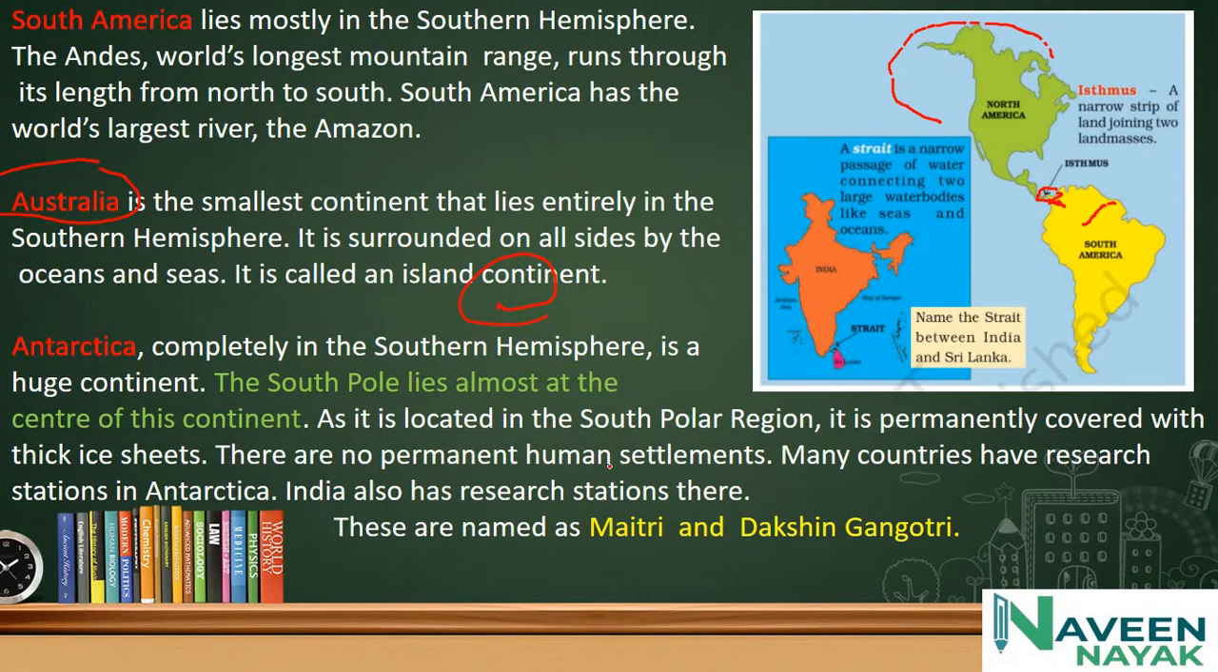There are no permanent human settlements there because it is unsustainable for humans, as it is completely covered with ice. Many countries have research stations in Antarctica. India has research stations there, named Maitri, Dakshin Gangotri, and one more is Bharati. Remember these names.